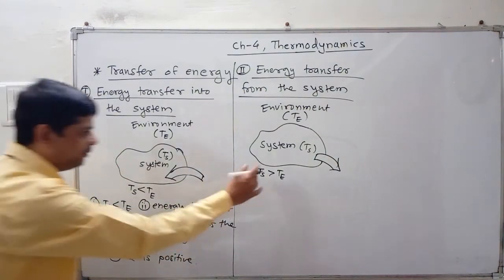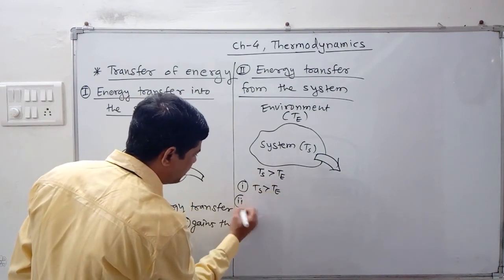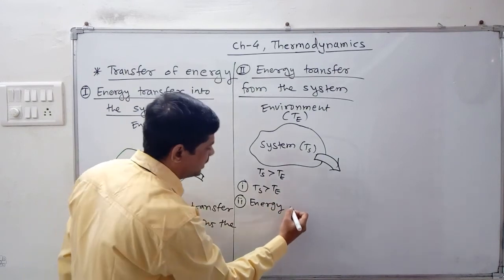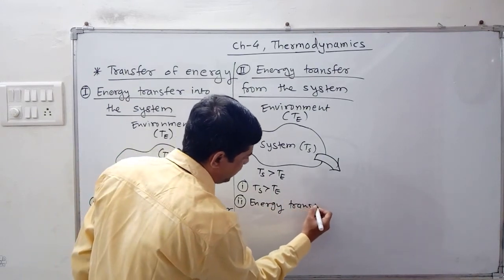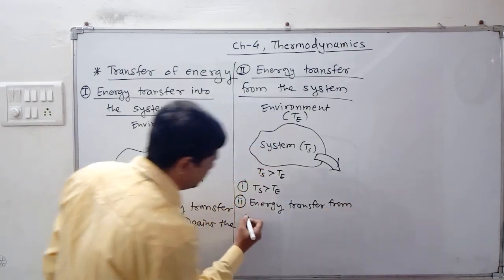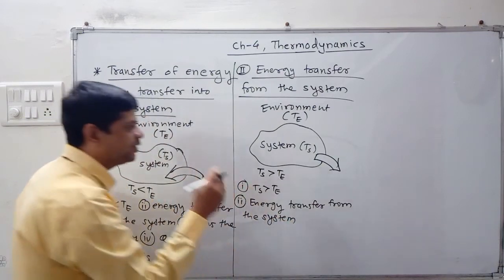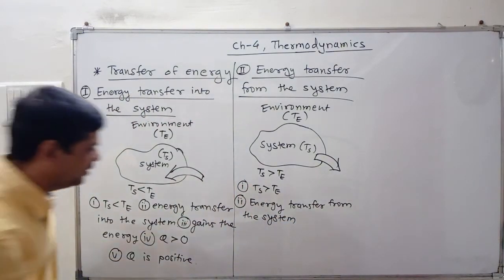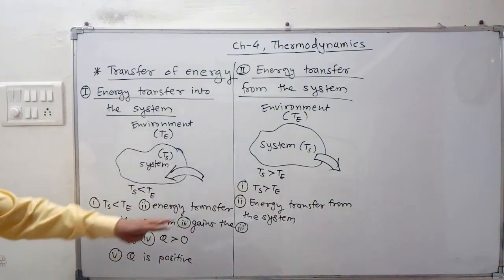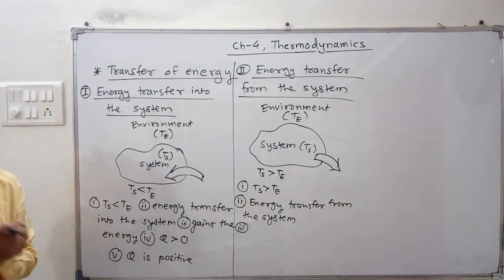The first condition with the temperature, Ts is greater than Te. Second condition, what happens with the energy? Energy transfer from the system. पण कोणाकडे जाते ती एनर्जी? ट्रान्सफर फ्रॉम सिस्टीम टू दी सराउंडिंग. करेक्ट? नेक्स्ट पॉइंट, जसं इथं म्हटलं होतं बघा, energy is coming from environment to the system, so system gains the energy.